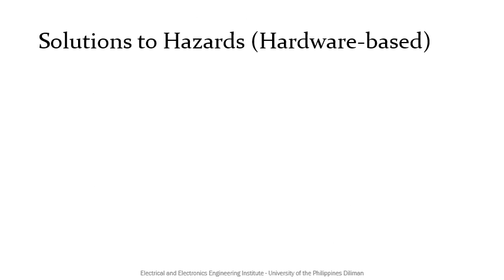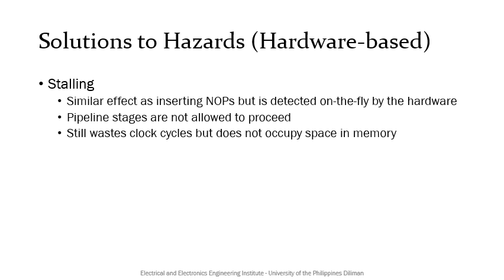The next set of solutions to pipeline hazards are hardware-based. The first is stalling the pipeline. Stalling has a similar effect as inserting no-ops, but is detected on the fly by the hardware. A stalled pipeline is not allowed to proceed. Since it is not able to move, the pipeline must also not accept a new instruction. Thus, stalling still wastes clock cycles but does not occupy space in memory. Having a stalling hardware also removes the problem of the programmer or the assembler missing or failing to detect a hazard.